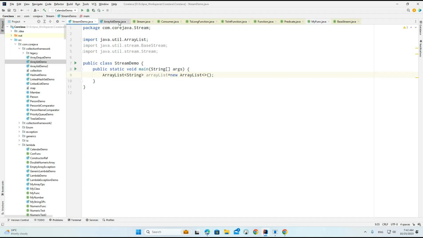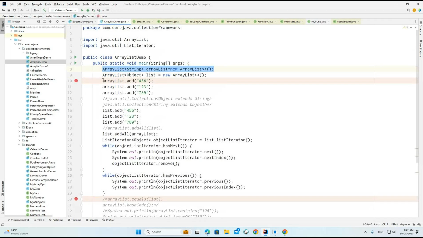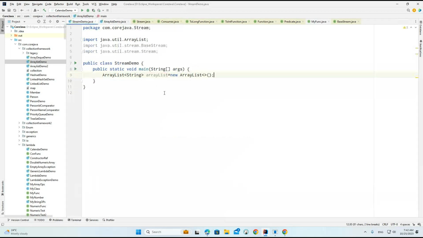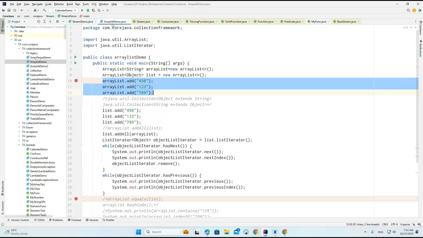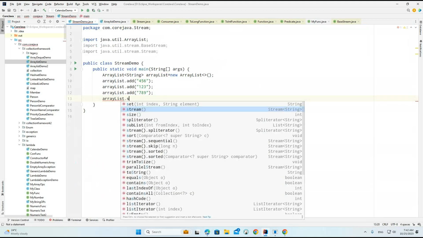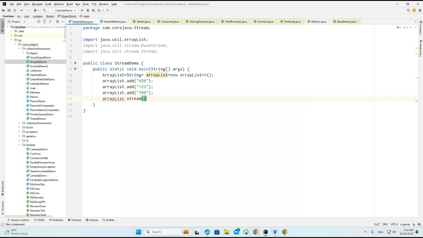We already discussed this, so I'm using the same example here. Now this is an ArrayList. Based on the ArrayList, what method am I calling?